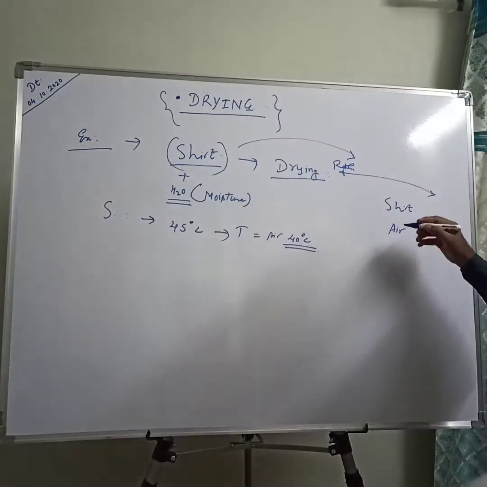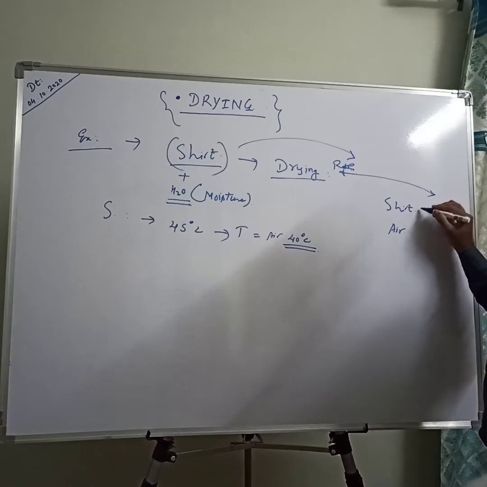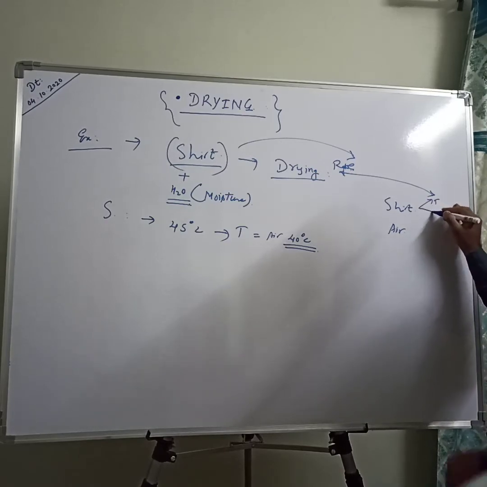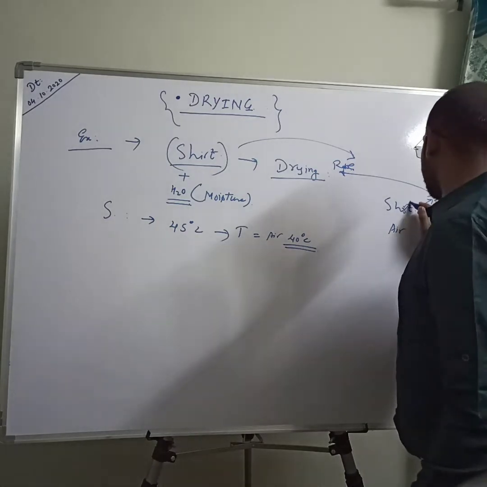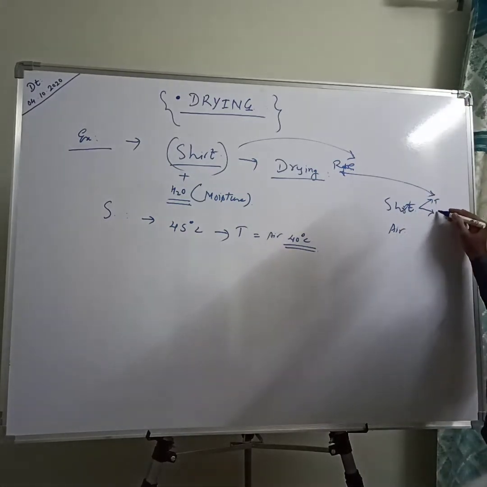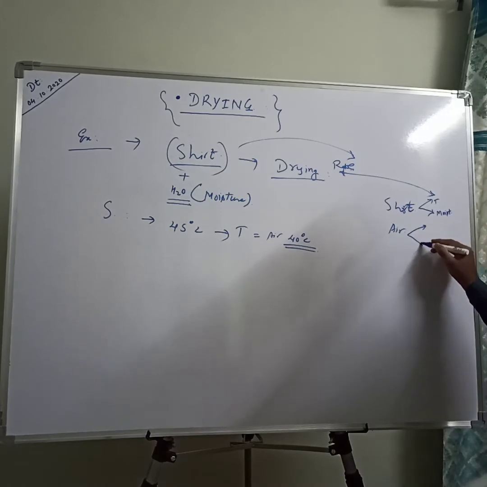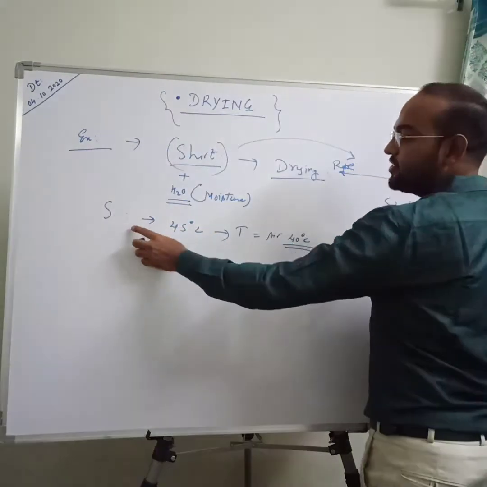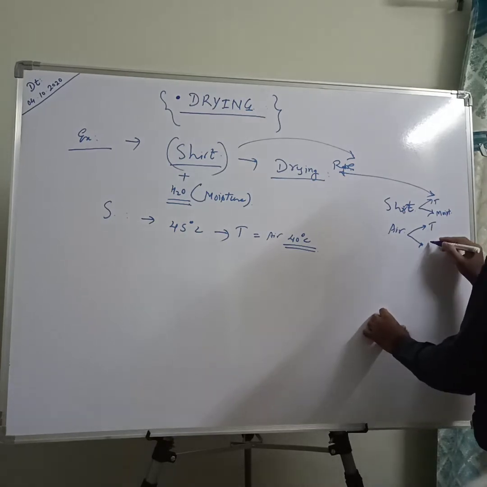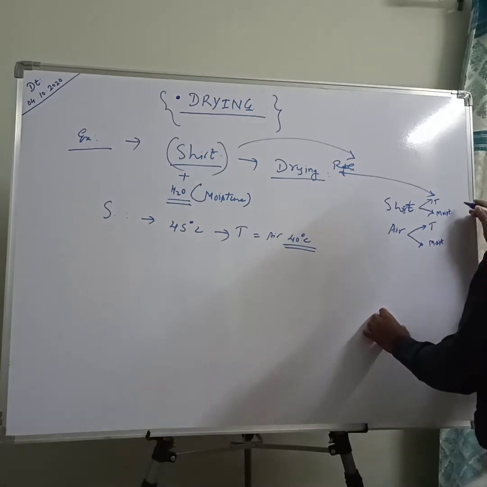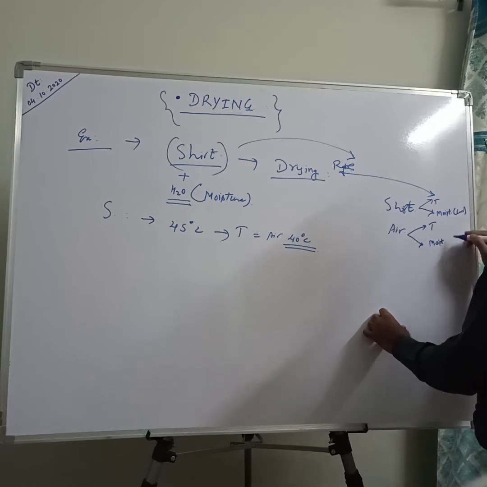For both shirt and air, first is the temperature, second is the moisture content. As the air is related to summer, its temperature is very high, around 40 degrees Celsius. Moisture is a concentration, and temperature is related to heat.